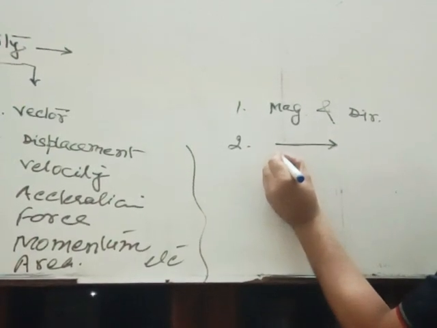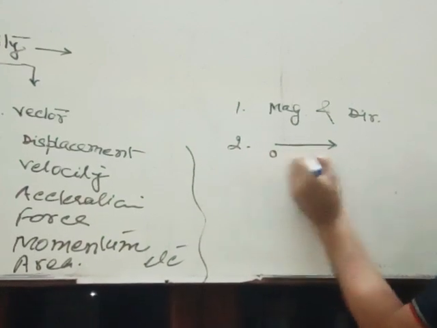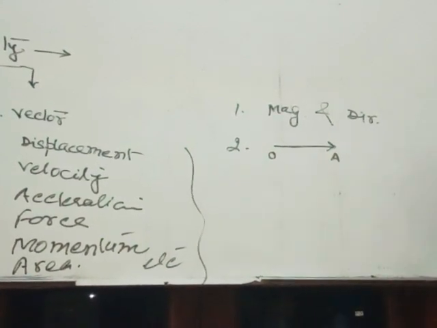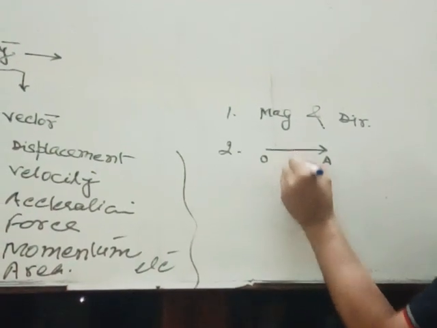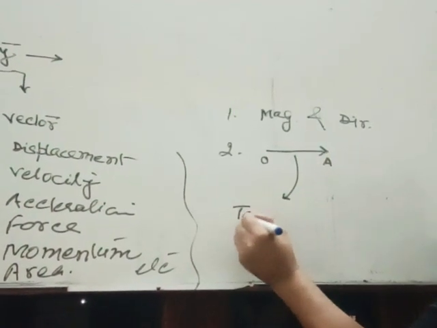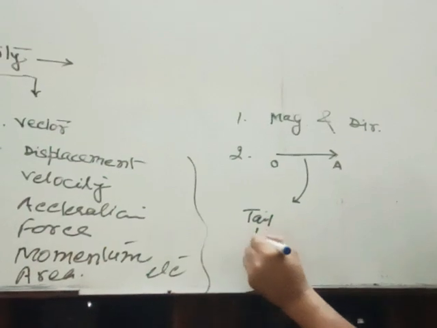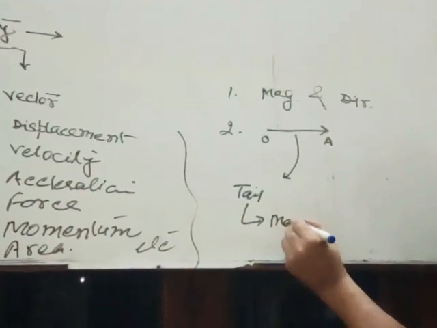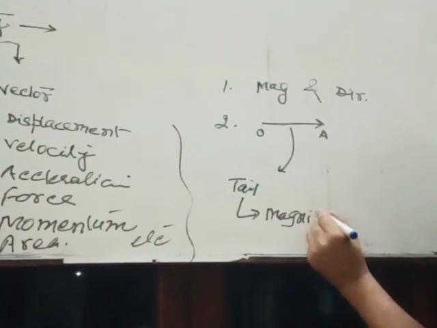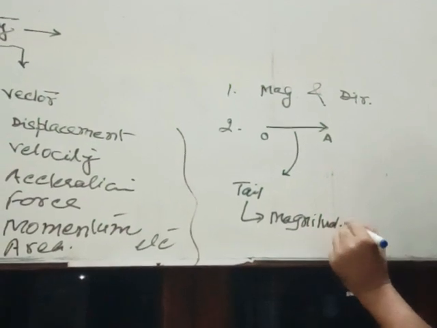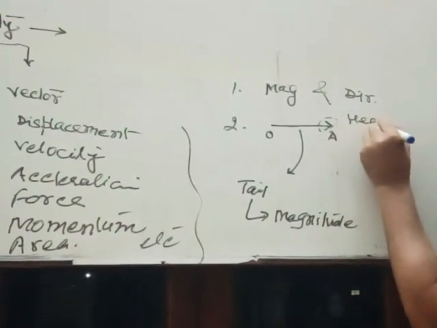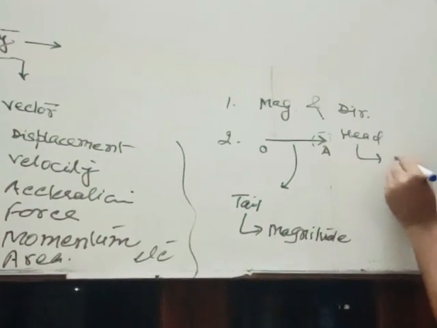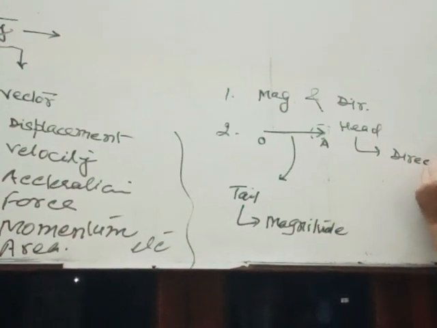This point is called the starting point or origin, and this point is the end point. O to A, this length is called the tail of the arrow, and the tail represents magnitude. Magnitude means numeric value. And this arrow is called the head, and the head represents direction.